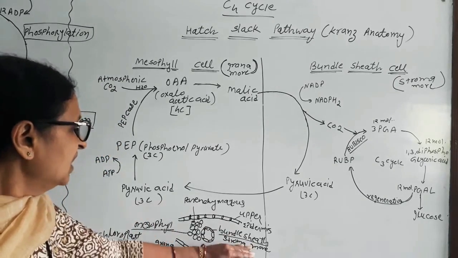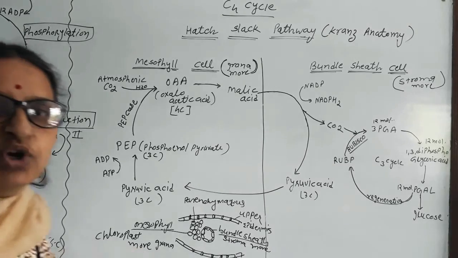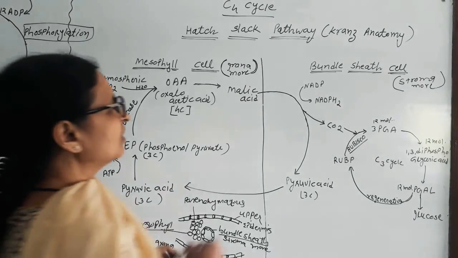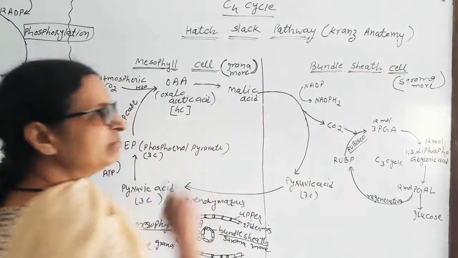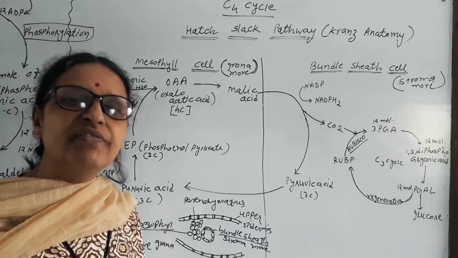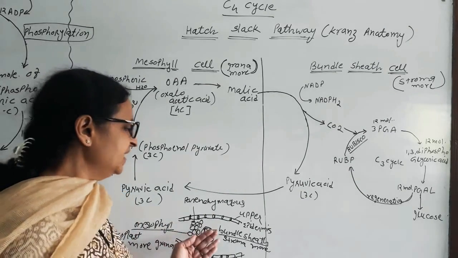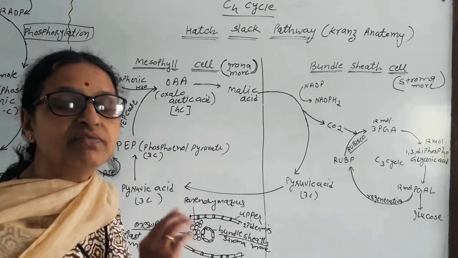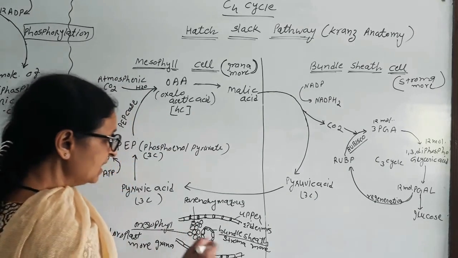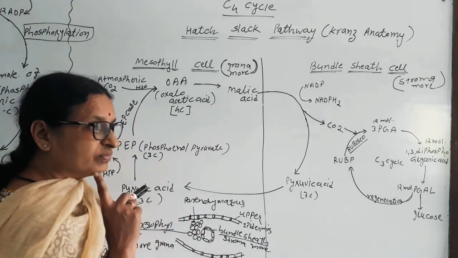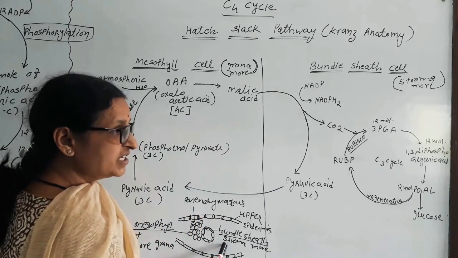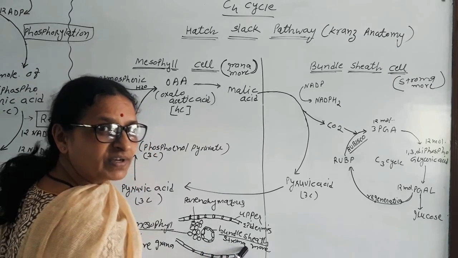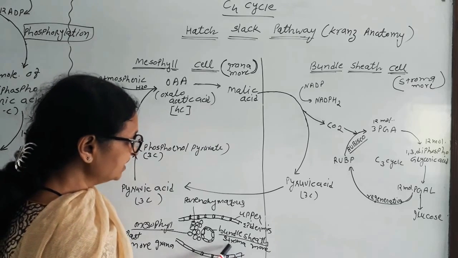This kind of arrangement of chloroplasts in the monocotyledon's leaf is called Kranz anatomy. Kranz anatomy means chloroplasts of different types are found in the mesophyll and in the bundle sheath. The bundle sheath is a layer found around the vascular tissue, xylem and phloem. Basically the dark reaction takes place in the stroma, so the Calvin reaction will occur in the stroma.